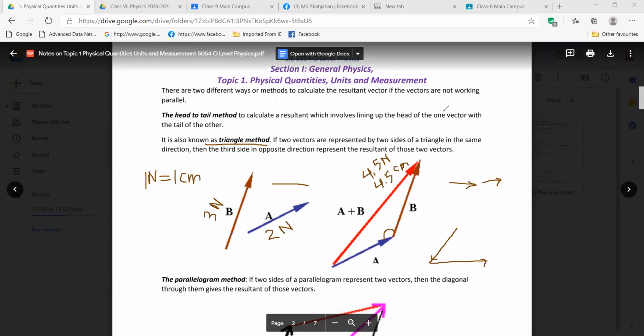Now, anyone wants to add anything? Sir, we learned the triangle method, and also that if the head and tail join clockwise, then the resultant will move anti-clockwise. Yes, if two vectors are represented clockwise, then their resultant will be anti-clockwise, right? Very good.